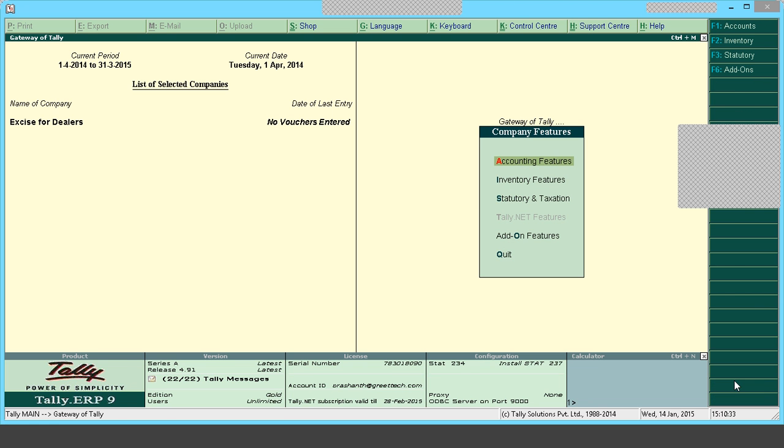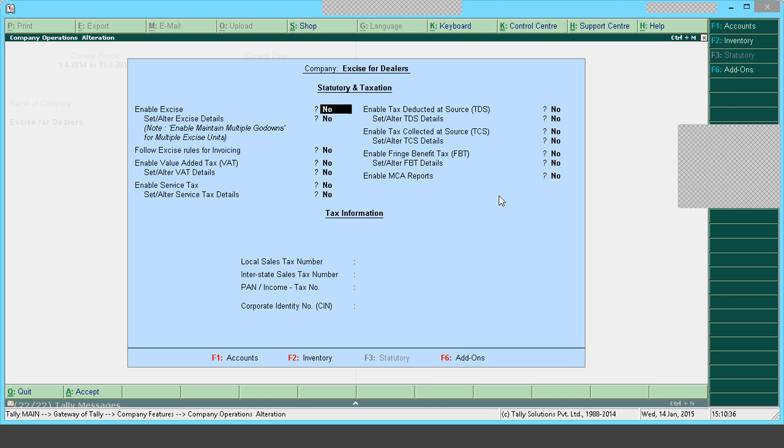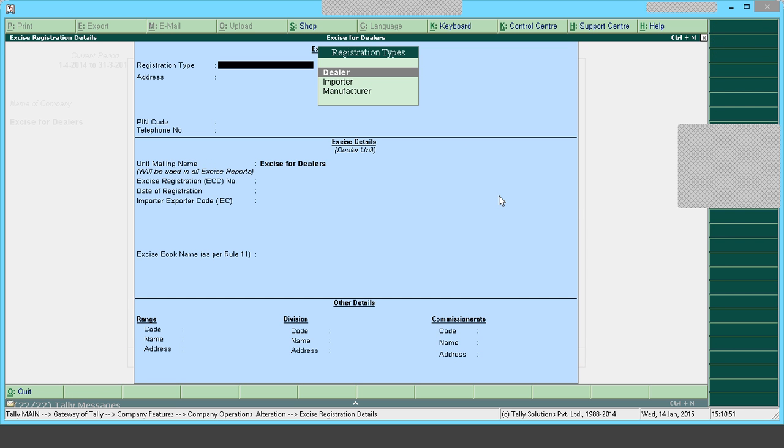I'll go to F11, then statutory and taxation. Here we have the option to enable excise. I'll set this option to yes, and then I get set or alter excise details. I'll make this option also yes. It will ask me for the registration type. My company is registered as a dealer, so I'm selecting the registration type as dealer. And it is asking for the address. These details are not mandatory to provide at the time of creation, but if they are given, they will get captured in the challans, forms, invoices and returns that are generated in Tally. So I'll specify the address.